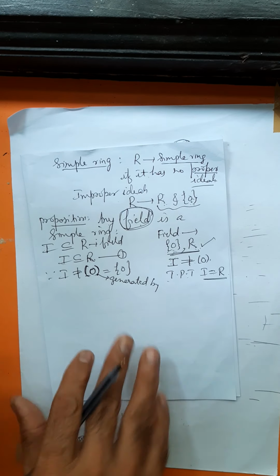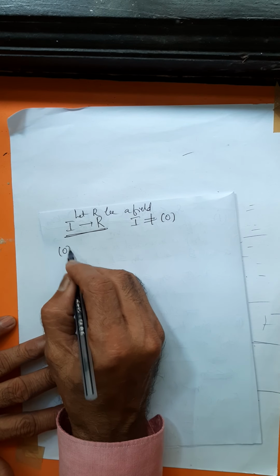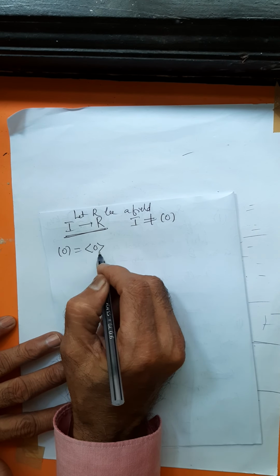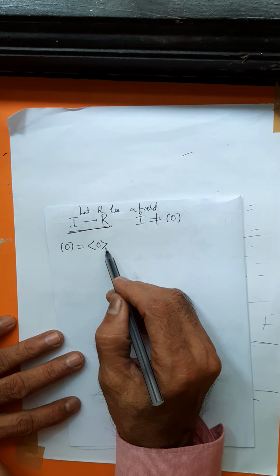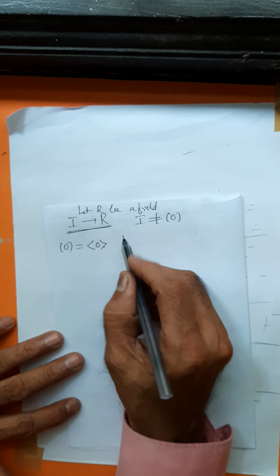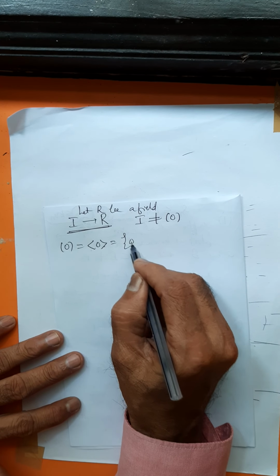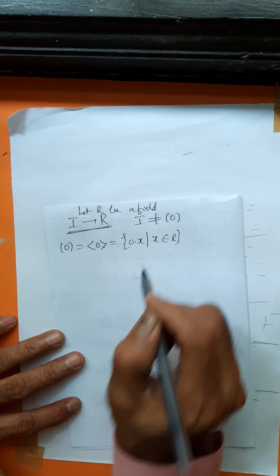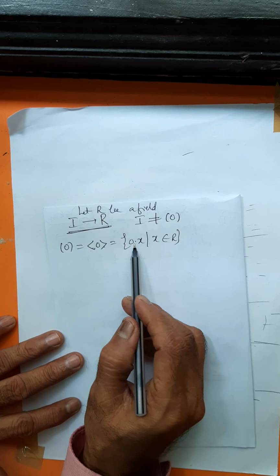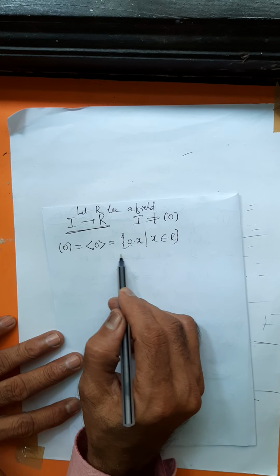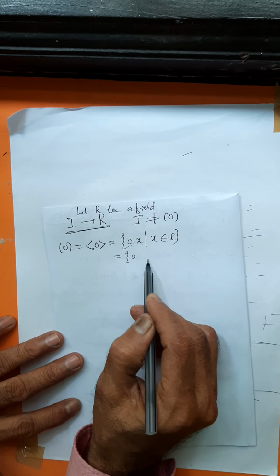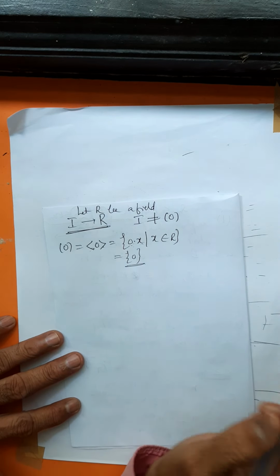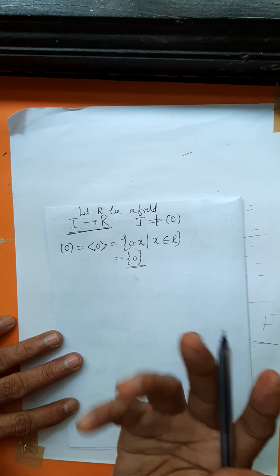The set generated by 0 is written like this, sometimes in angular brackets. How do you read this? It is the set of all elements of the form 0 times x, where x belongs to R. The element should be a multiple of 0, and the only possibility is 0. It consists of only 0.